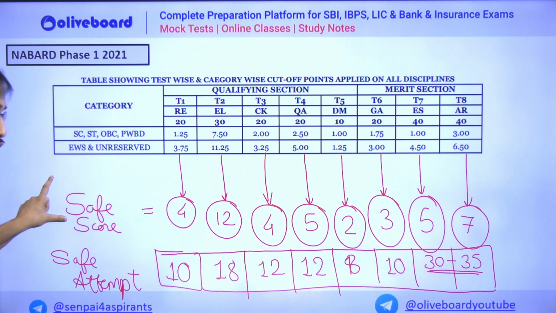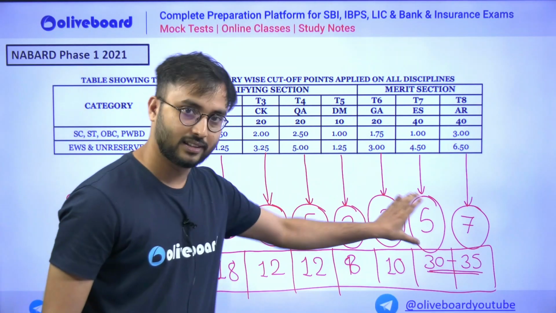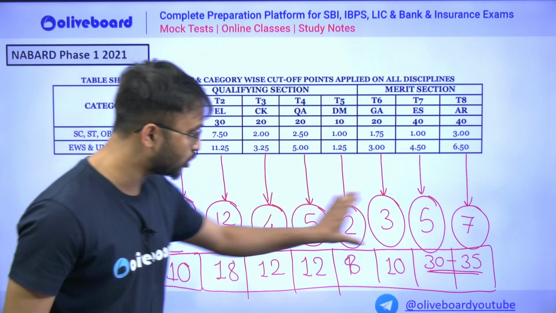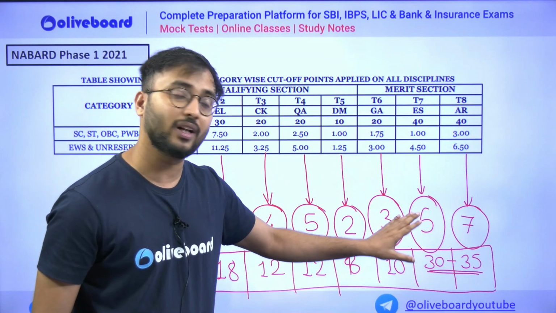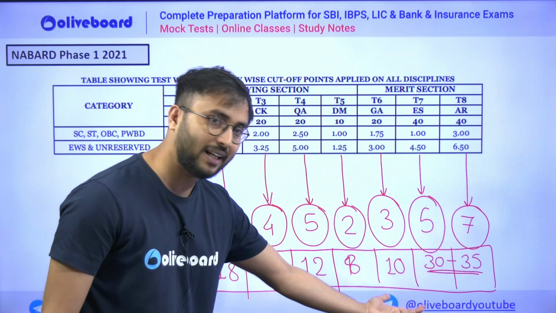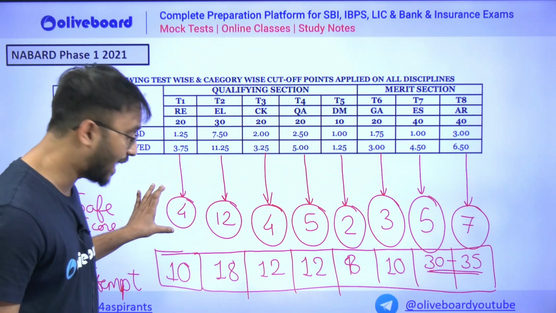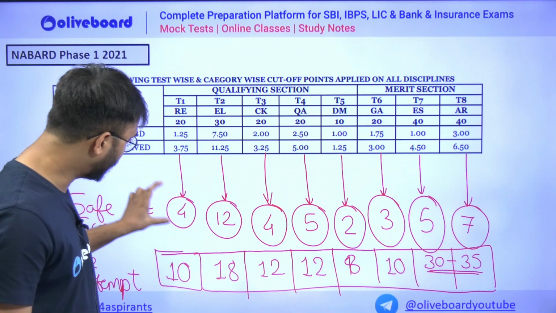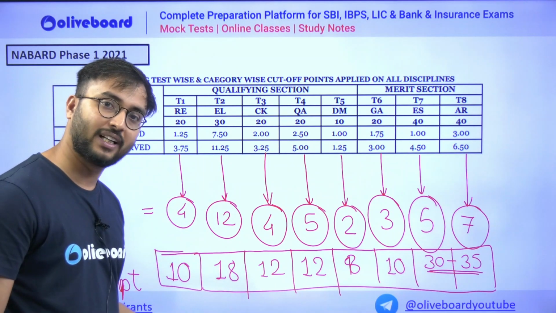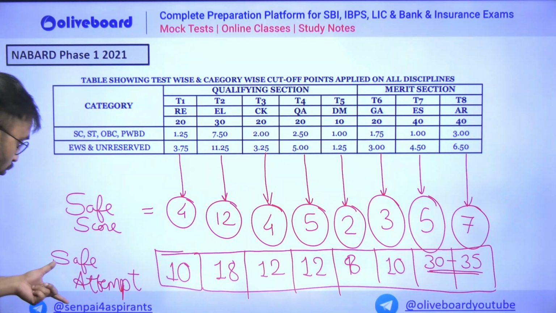This is the safe score. Here this is the safe score. Definitely if you get this score, you will clear your subjective cutoff. But what about the merit section? And is your accuracy that good that if you attempt 4, all 4 you would be correct? No, that's not possible. That is why safe attempt.